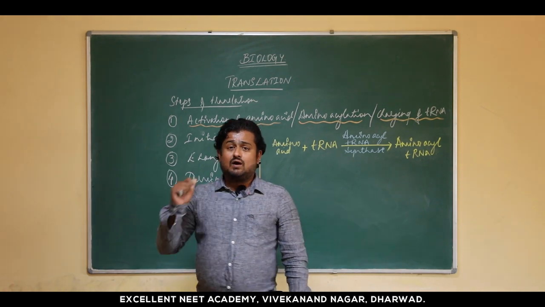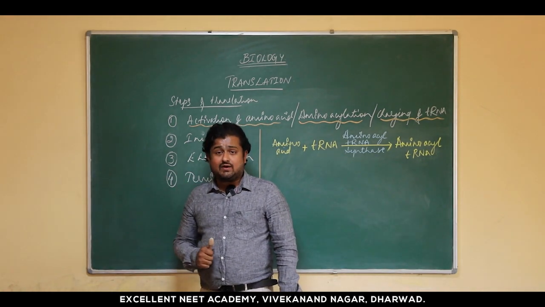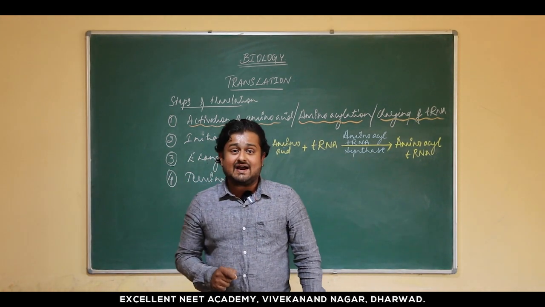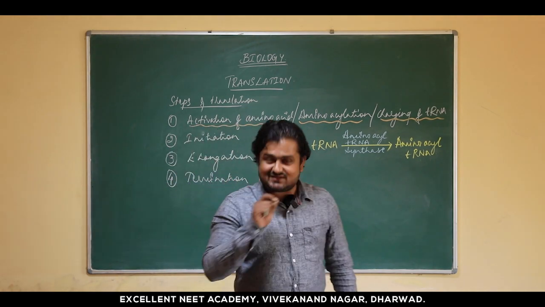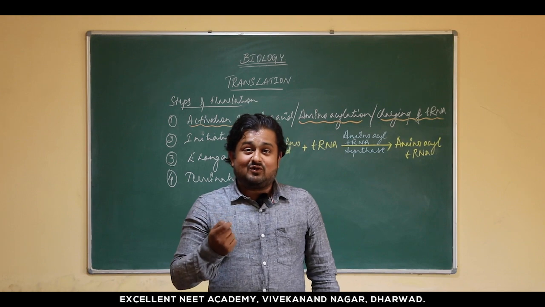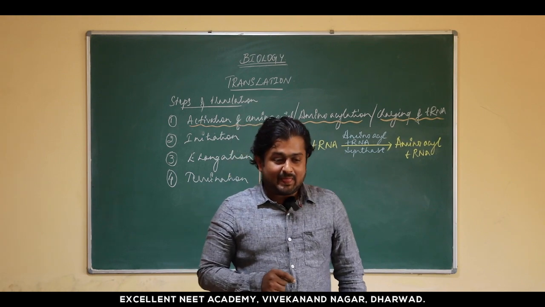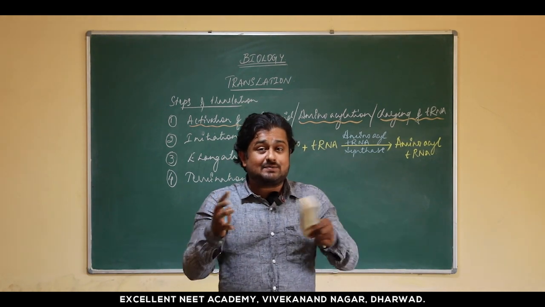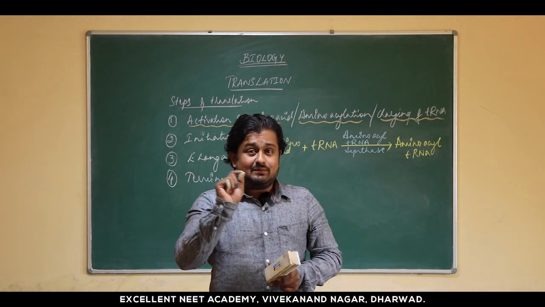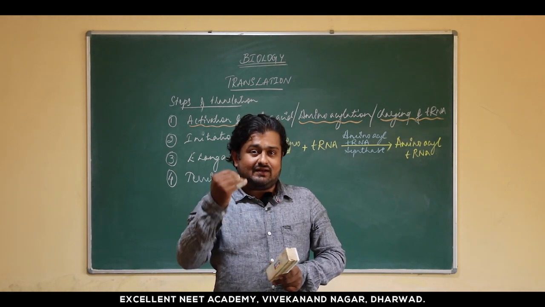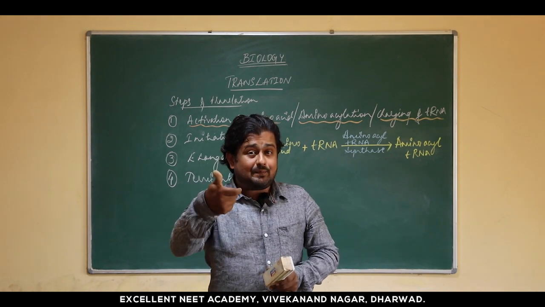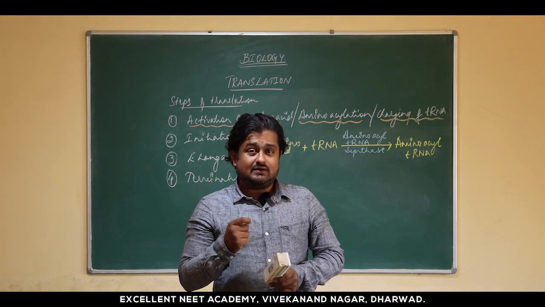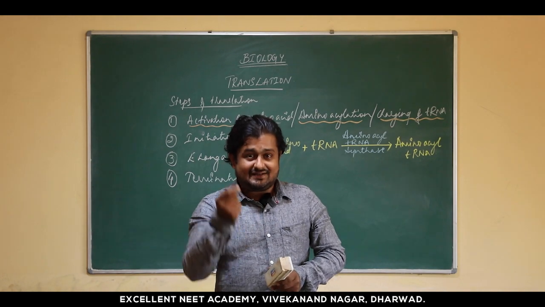Now the word activation of amino acid: why is it called activation of amino acid? This clarity is very much needed to understand the entire process, because people tend to mix this up. These statements are given in different places in the textbook, but in what way you are going to mix it is very important.